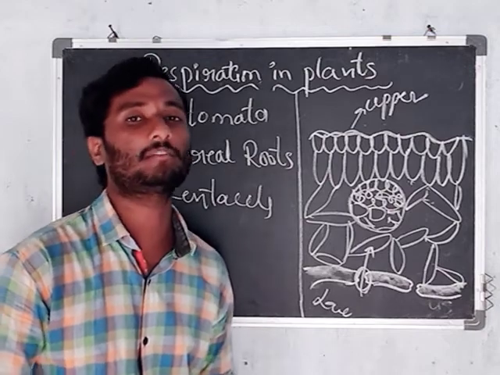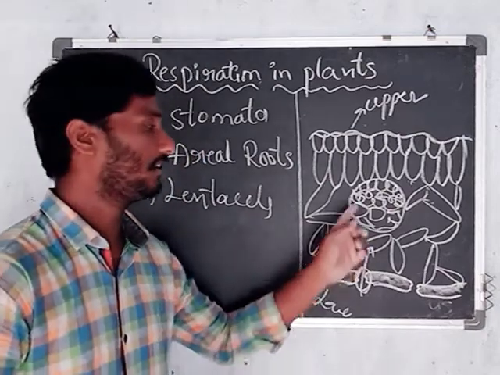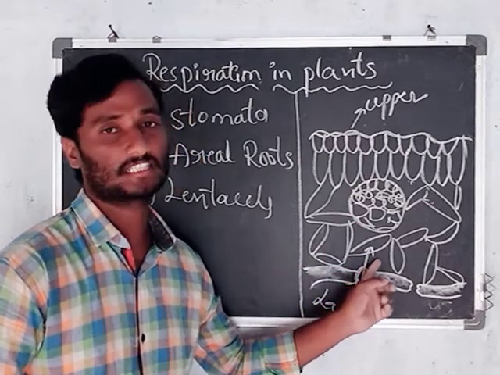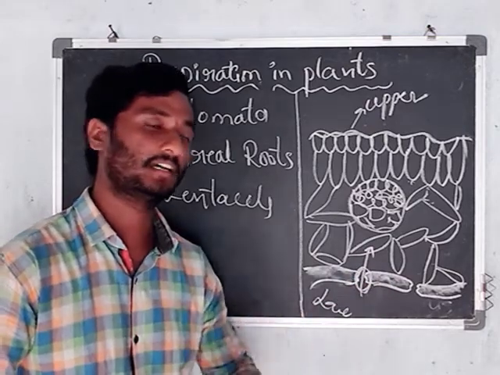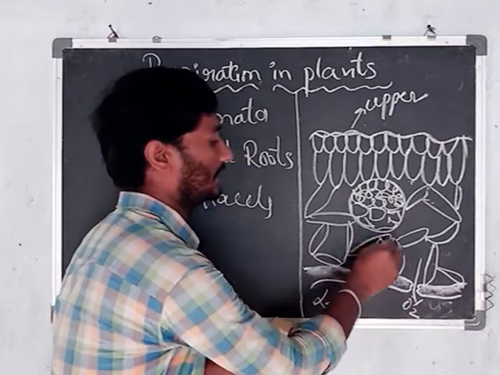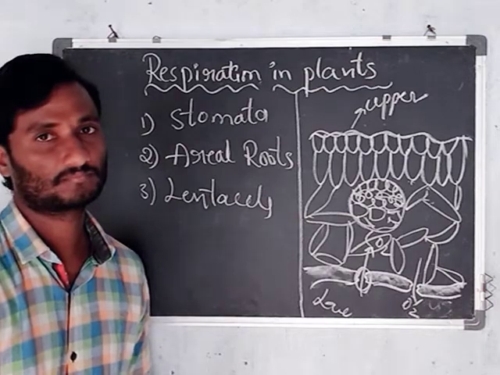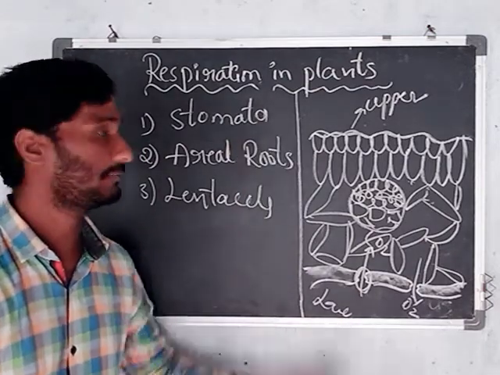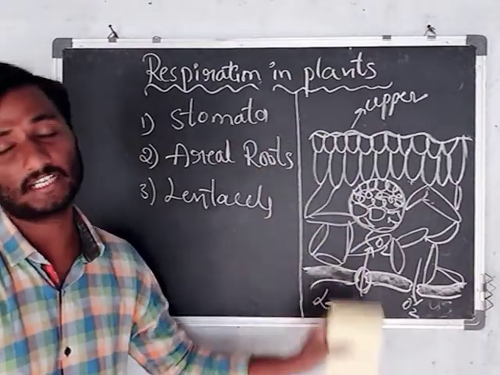After completion of metabolic activities, oxygen is released. When the oxygen totally fills the air spaces, the stomata open, and automatically the oxygen enters the environment. This is the reaction mechanism going on in plants. With the help of stomata, they respire.